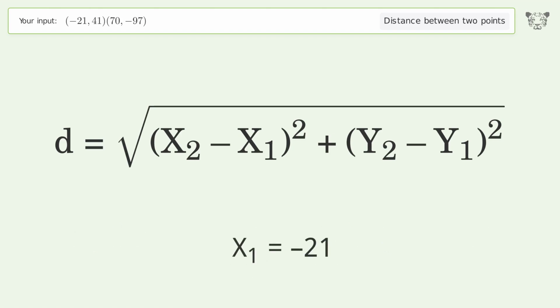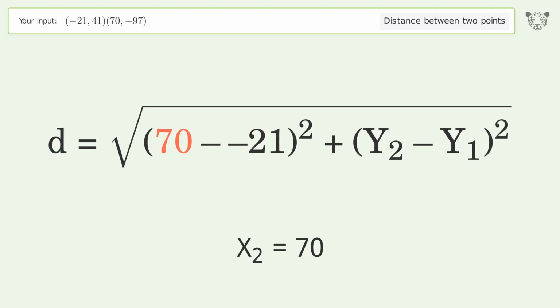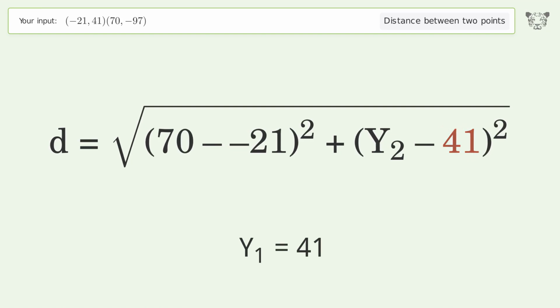x1 equals -21. x2 equals 70. y1 equals 41. y2 equals -97.